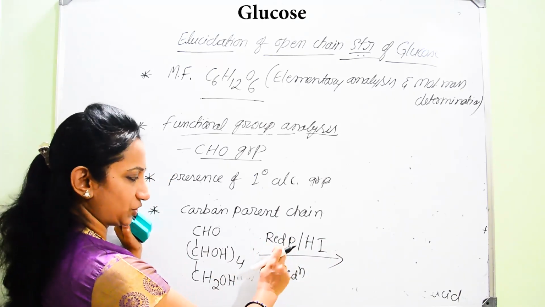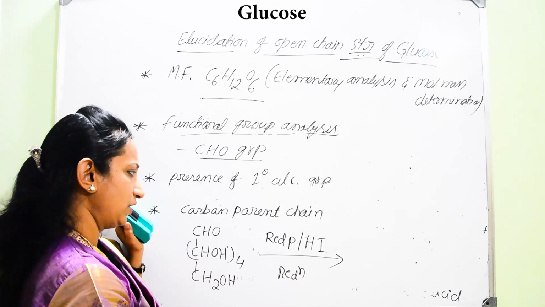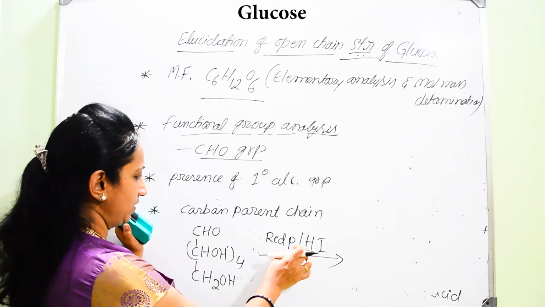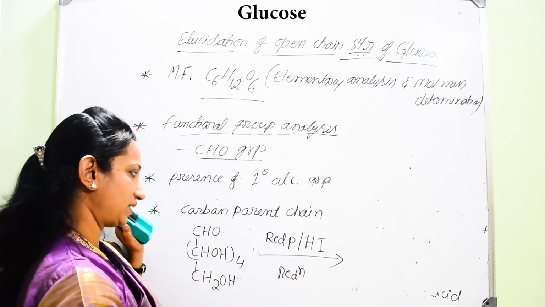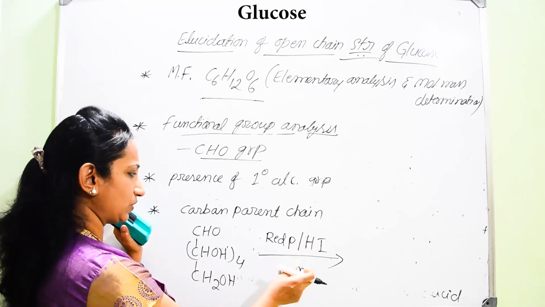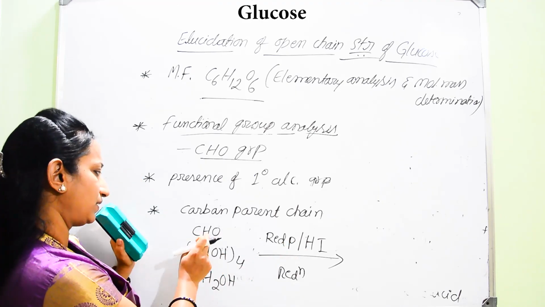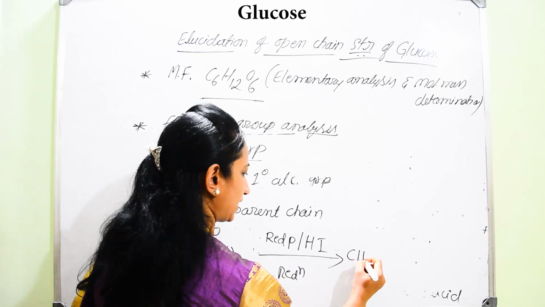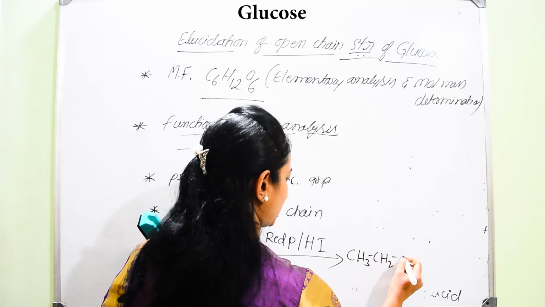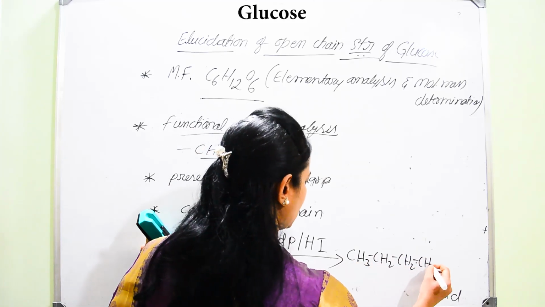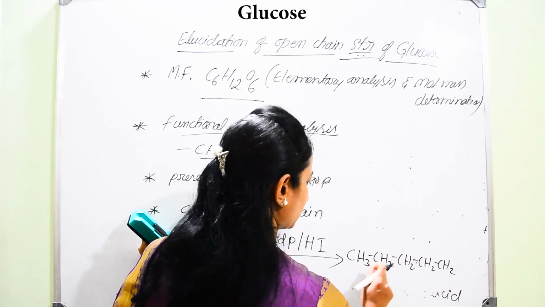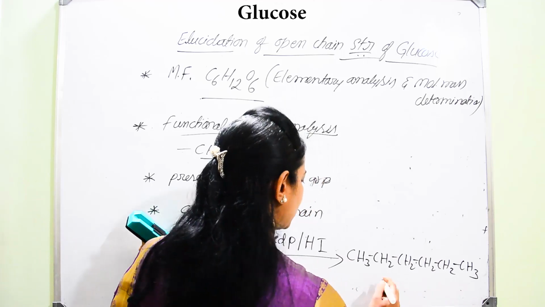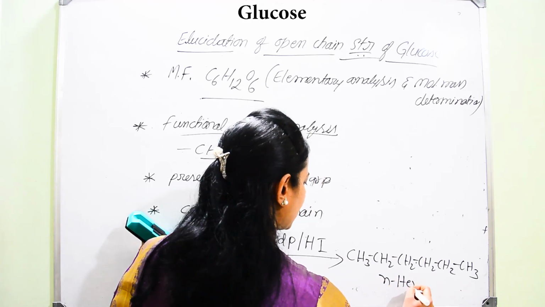When you take the mixture of red phosphorus and hydrogen iodide, you get H3PO4 and H3PO3, which act as reducing agents. By their interaction the carbon atoms are reduced, so he was able to get hexane, CH3, CH2, CH2, CH2, CH2, and lastly CH3. That is nothing but n-hexane.